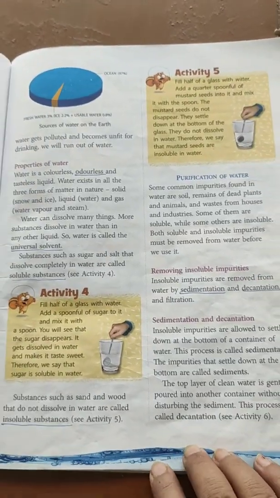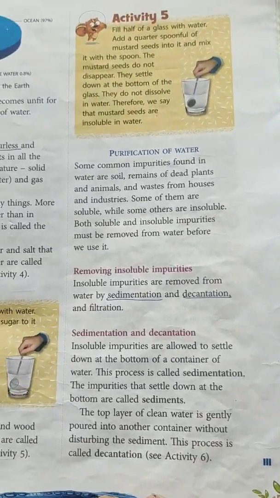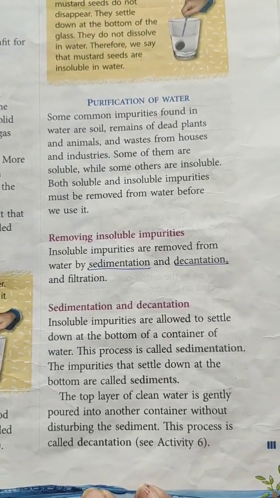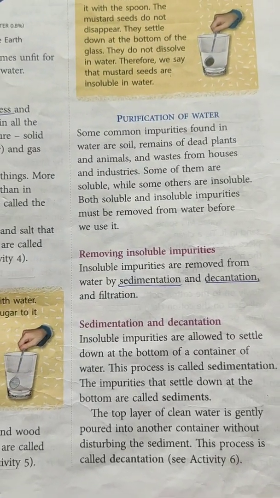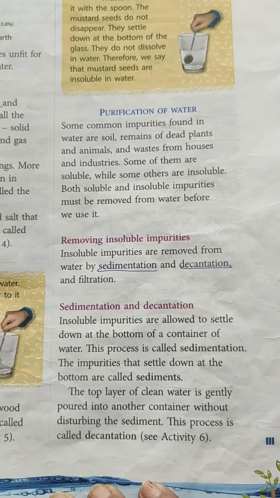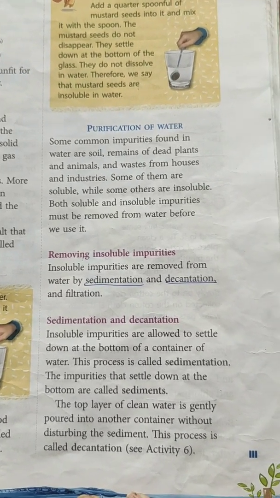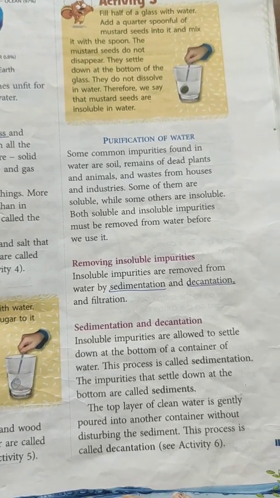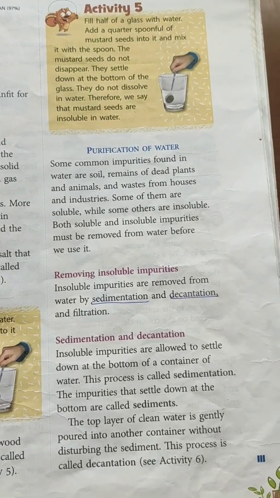Activity 4 and 5 explain soluble and insoluble substances. Then we have purification of water. Now water has to be purified before using for drinking purpose and household activities. There are two ways to remove the impurities from water. One is removing insoluble impurities and the other is removing soluble impurities.